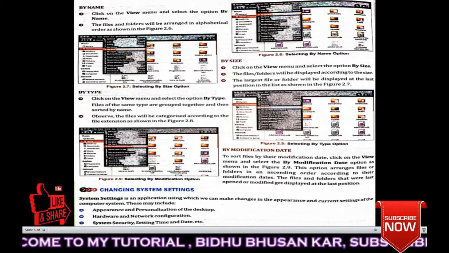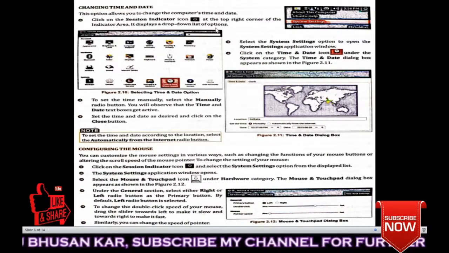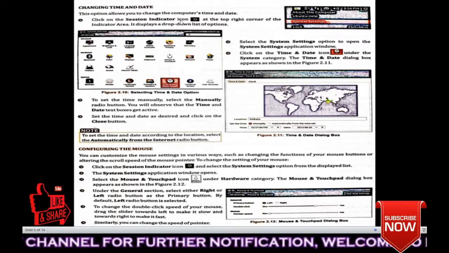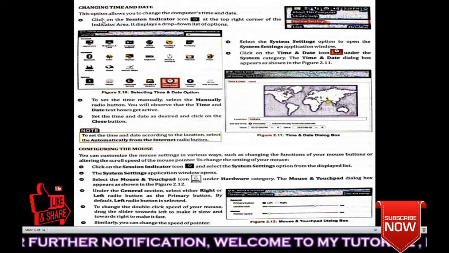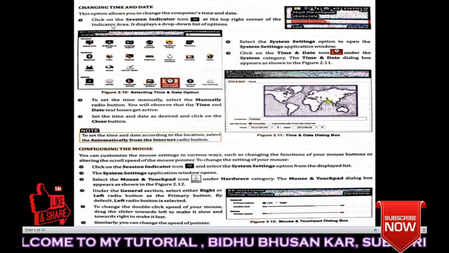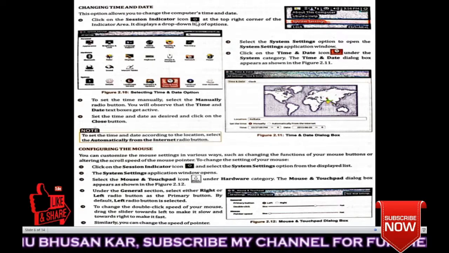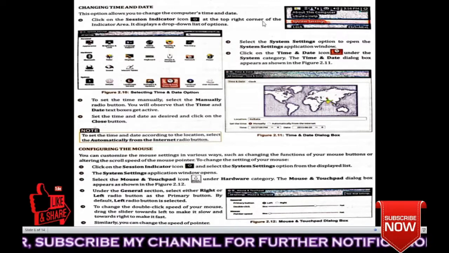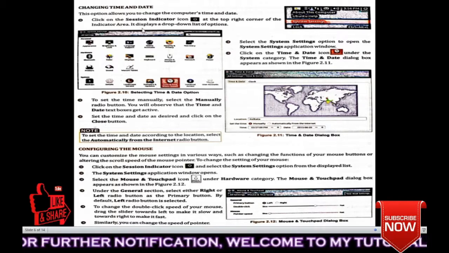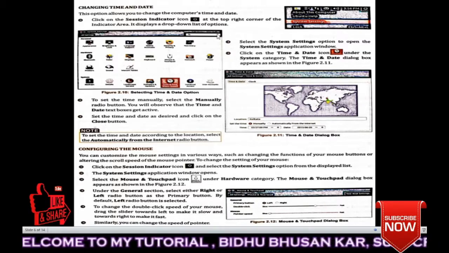Okay, let's read what is written more. Changing time and date. How can you change date and time in the Ubuntu operating system? These options allow you to change the computer's time and date. Click on the session indicator icon. This is your session indicator icon at the top right corner of the indicator area. It displays a drop-down list of options.